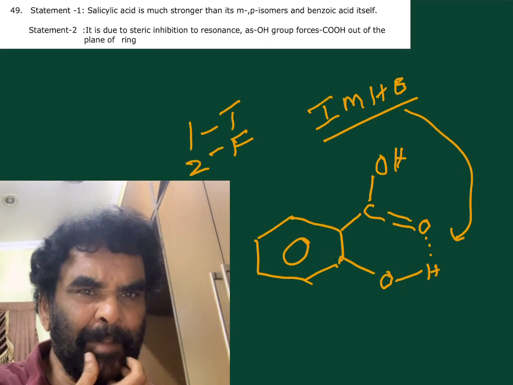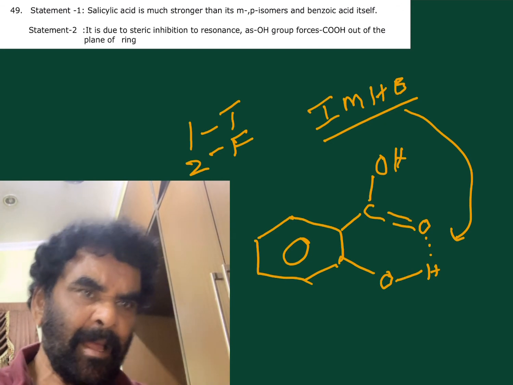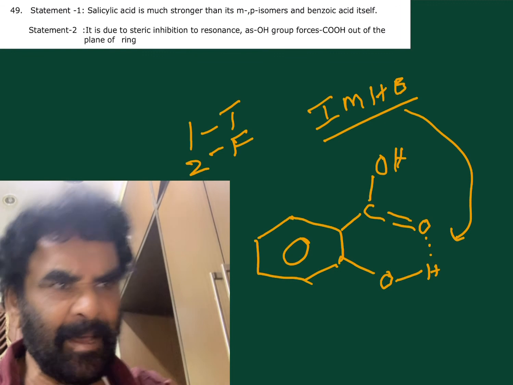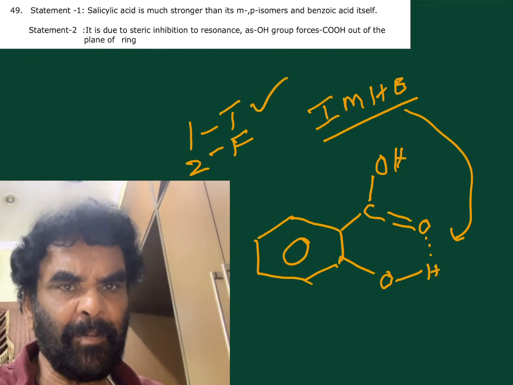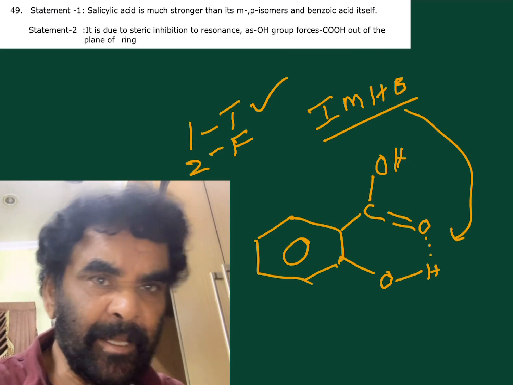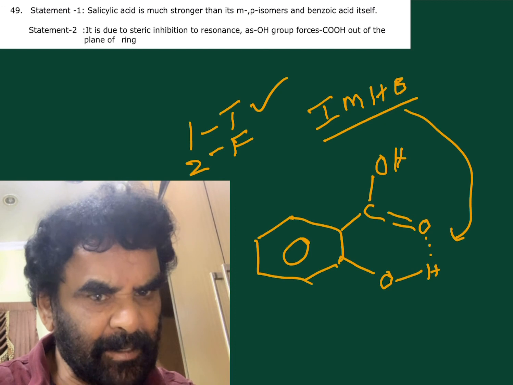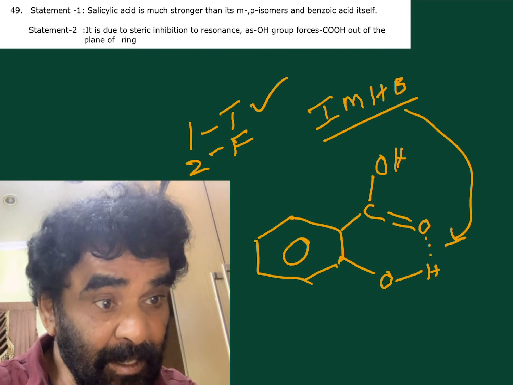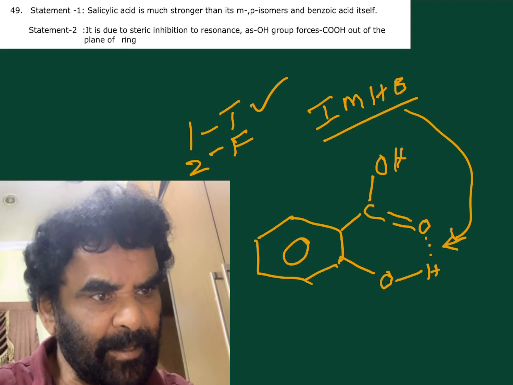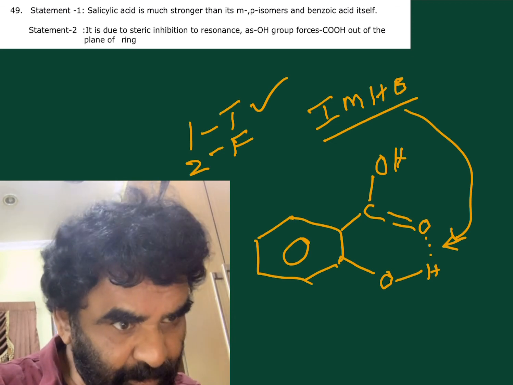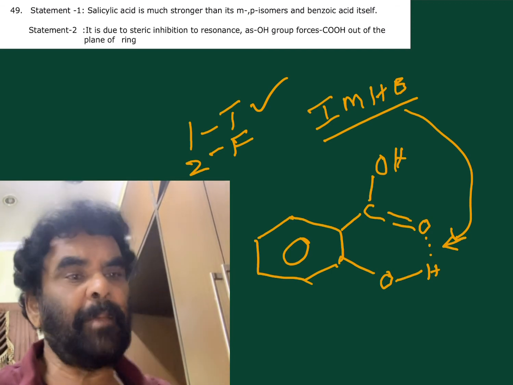Salicylic acid is much stronger than its meta and para isomers and benzoic acid itself. Correct. Intramolecular hydrogen bonding. It is due to the steric inhibition, not due to the steric inhibition. That is not correct. Normally ortho groups cause the steric inhibition, but this is due to the intramolecular hydrogen bonding that remains in the same plane.